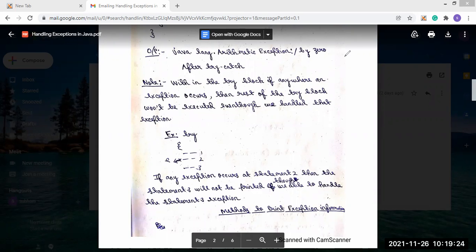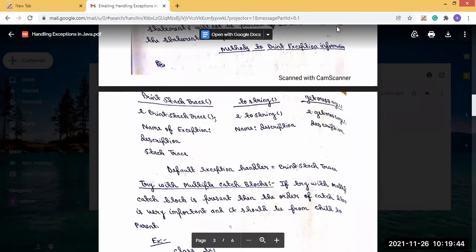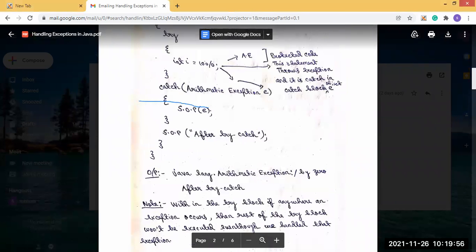Okay, so this is about the try catch block. Now the methods that are used to print the exception information. Now we will see what the methods are. The first method is printStackTrace. In the catch block we have seen, inside the catch block, we have used an ArithmeticException class object.